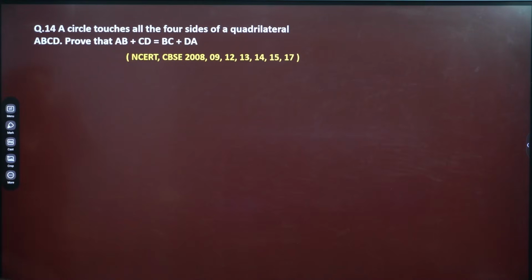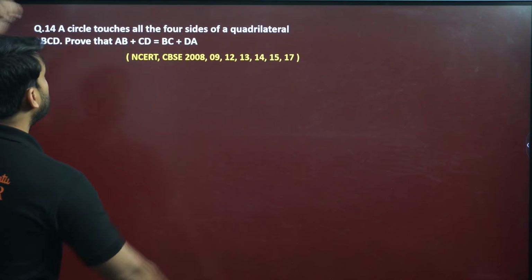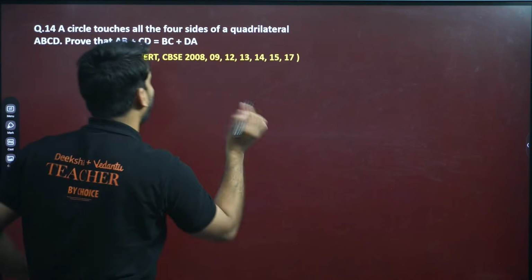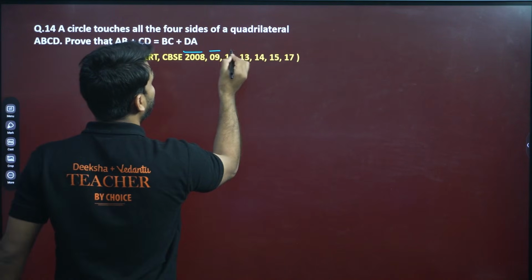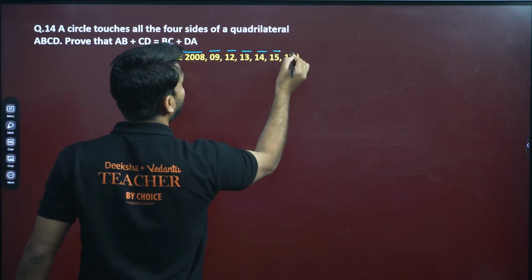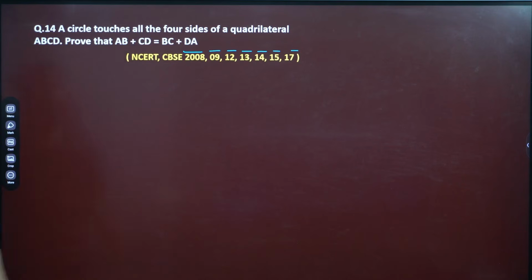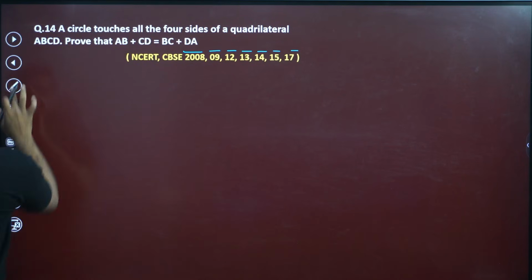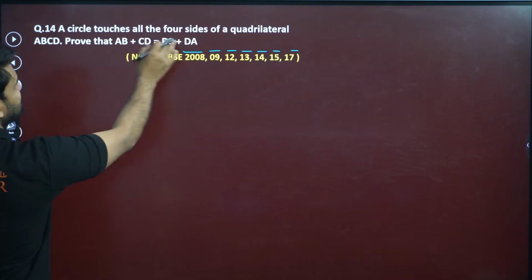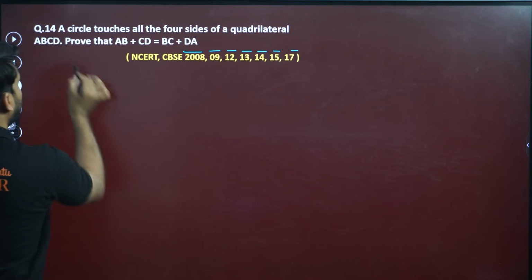Moving to the next question. A circle touches all the four sides of a quadrilateral. Wow, 2008, 2009, 2012, 2013, 14, 15, 16, 17. Oh my God. Look at the question. The question is: a circle touches all the four sides of a quadrilateral ABCD.